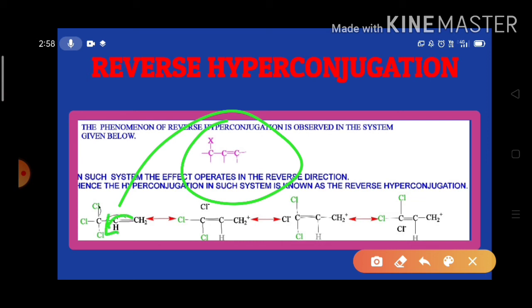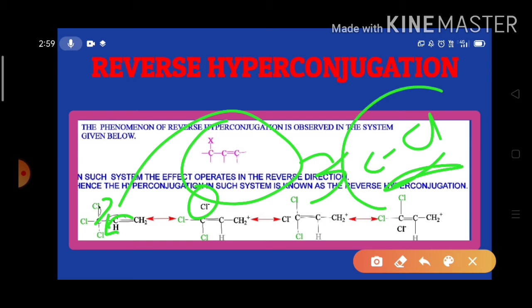As a result, the C-Cl bond breaks and the Cl minus ion is detached. Like that the process goes on, and since 3 alpha C-Cl sigma bonds are there, we get 4 resonance structures. This phenomenon is known as reverse hyperconjugation.